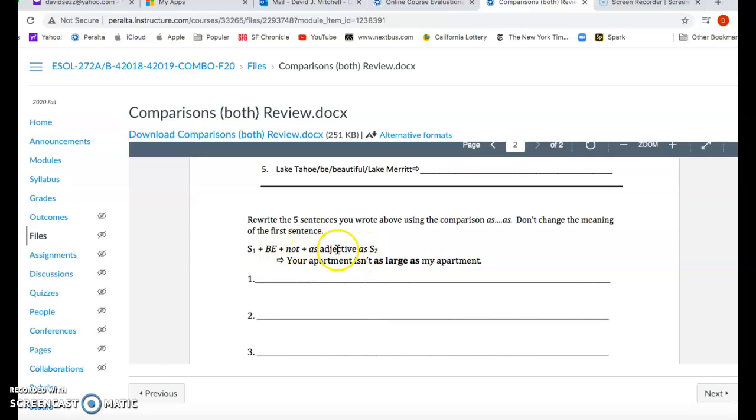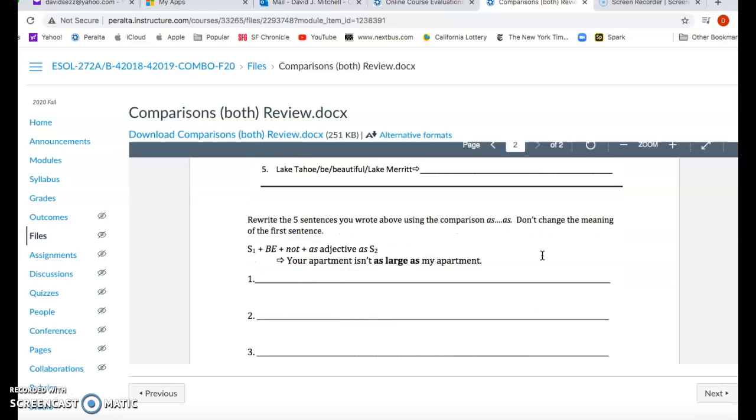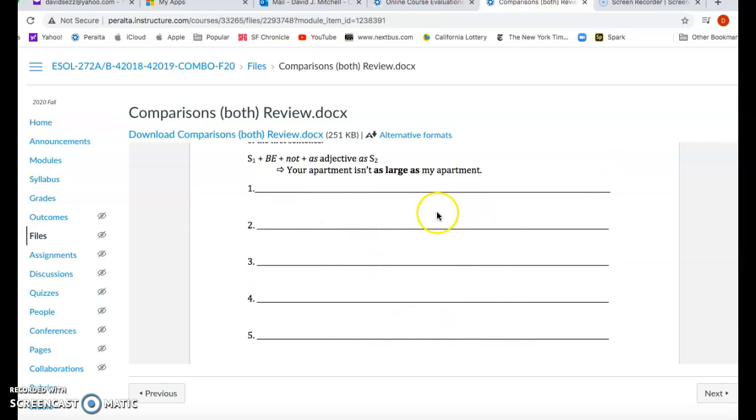So not as, adjective as. For example, your apartment isn't as large as my apartment, which has the same meaning as this sentence. My apartment is larger than your apartment. So these 2 sentences have the same meaning, okay? So you're going to write 5 sentences here and 5 similar sentences here.